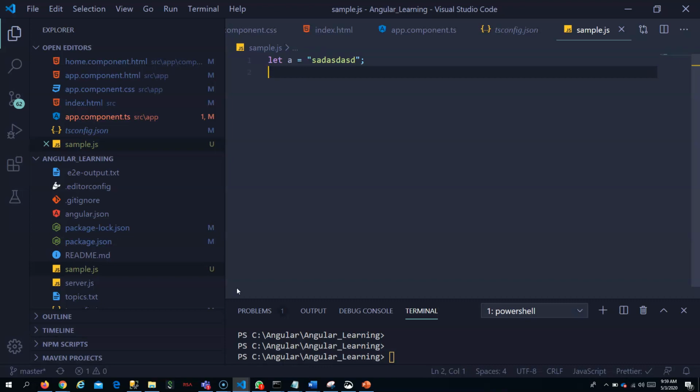Now a developer can create an issue: if the file is some 100,000 lines of code, in the first line you would have given a string to A, and in the last line he can give a number. JavaScript will not raise any errors for this because it is dynamically typed.